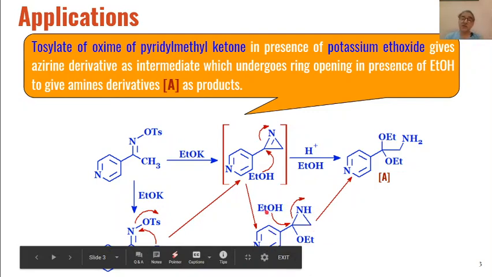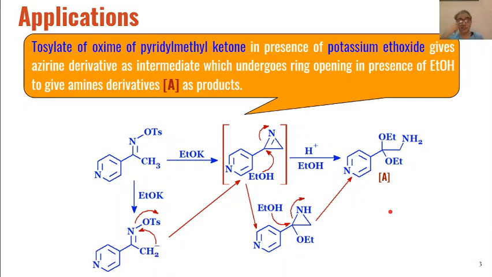Then another molecule of ethyl alcohol will attack for the ring opening of this three-membered nitrogen containing ring, and we will get these amine derivatives as the product. So this is how these tosylates of pyridyl methyl ketoxime are converted into these amine derivatives.